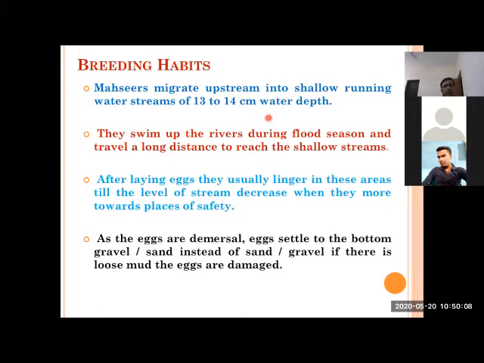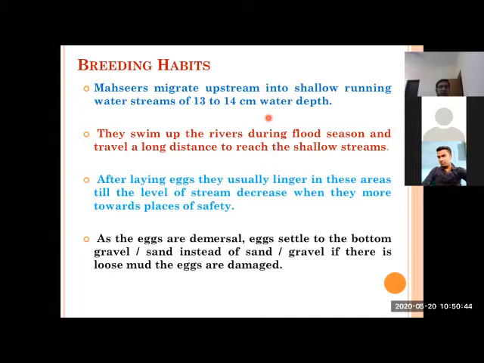And you know the nature of upstreams is very typical as compared to the plain areas. When Mahseer is fully mature, it migrates upstream to get shallow areas with a water depth of 13 to 14 centimeters. They normally swim up the rivers during the flood season, when flooding starts, and migrate toward the breeding grounds. Their migration is for the purpose of breeding, not for feeding.